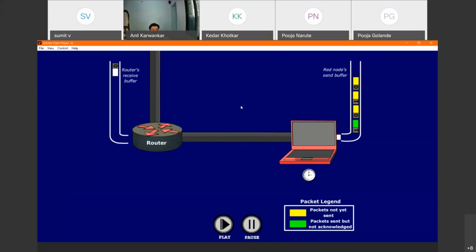Zeroth frame is received, acknowledgement number 1 is sent. First frame is received, acknowledgement 0 is not at all required. The timer is turned off. Eventually the timer will time out and the sender will resend the frame, assuming that the frame was not received by the receiver or was lost in the communication media.